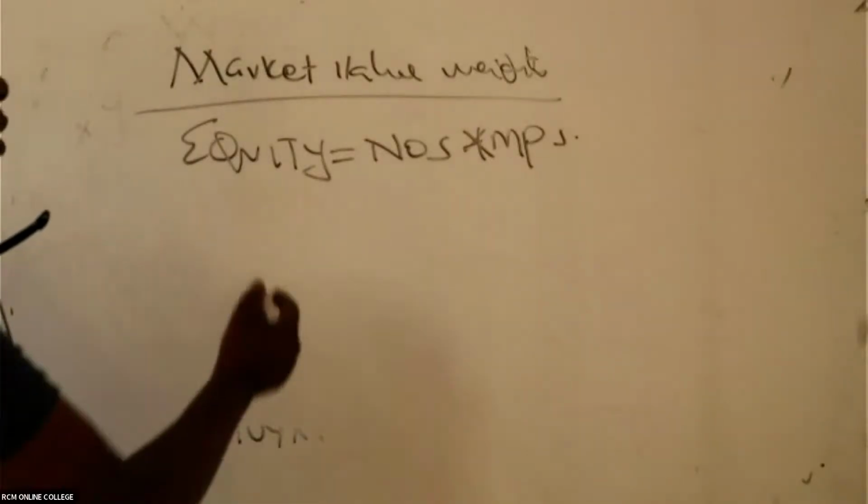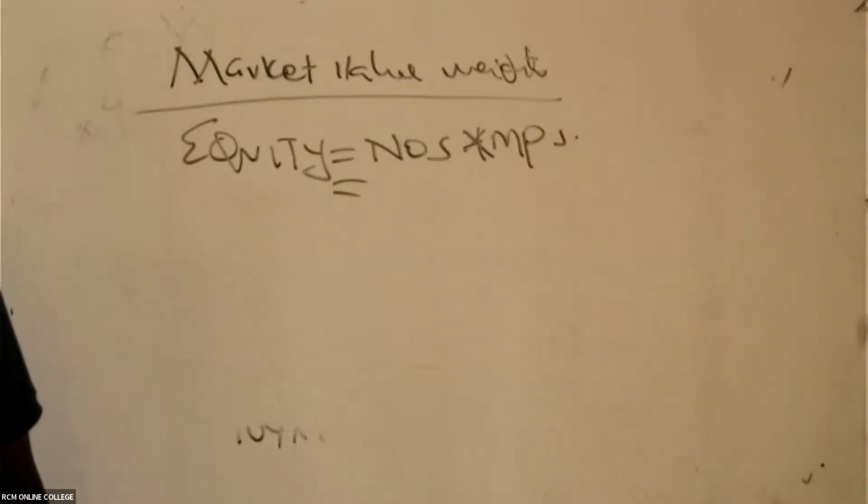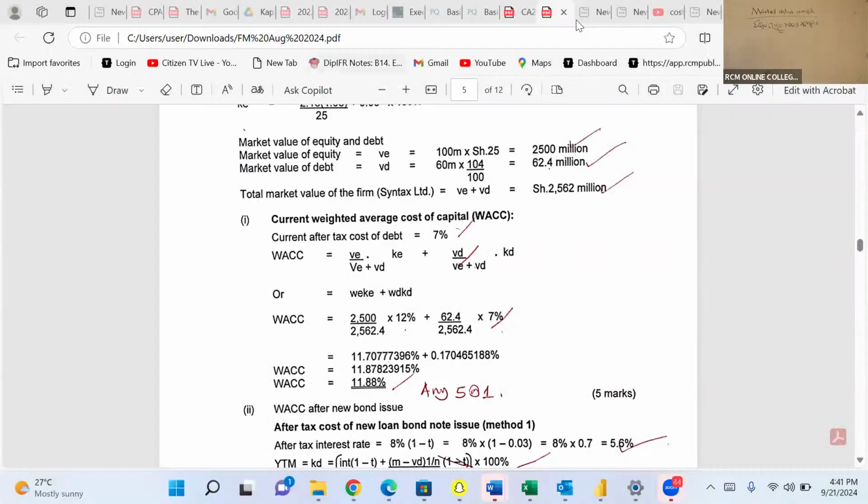Right? So like now here, equity share capital, we can see the number of shares. How many shares do we have here in total? In this case, we are able to see the number of shares here.